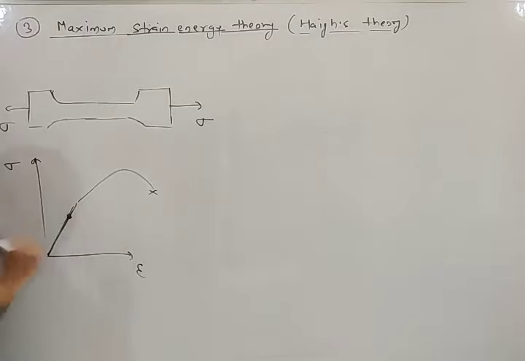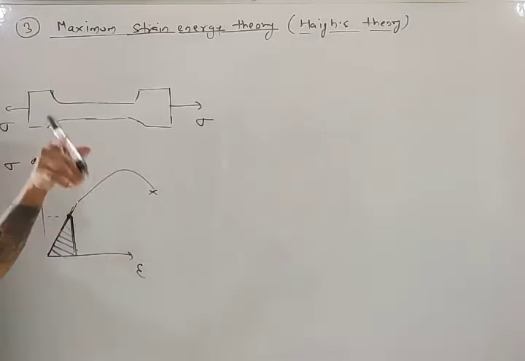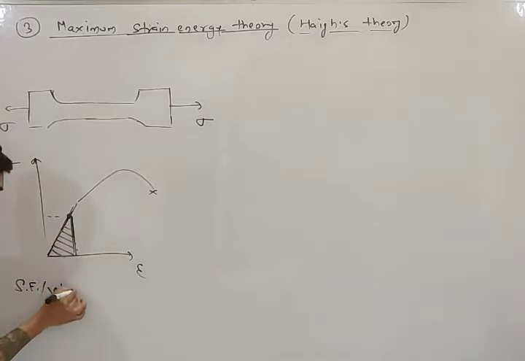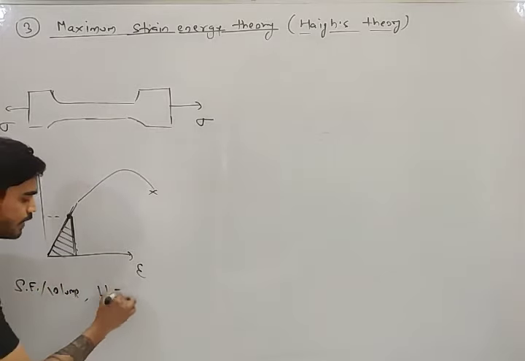It will be equal to the area under this curve. We have already discussed this in strength of material, I am just repeating it. So this is the strain energy per unit volume, which is denoted by U.